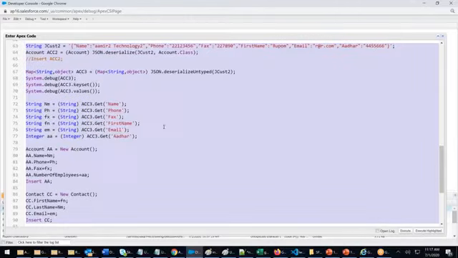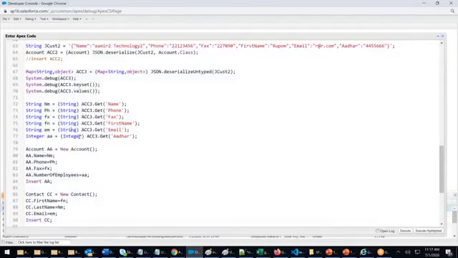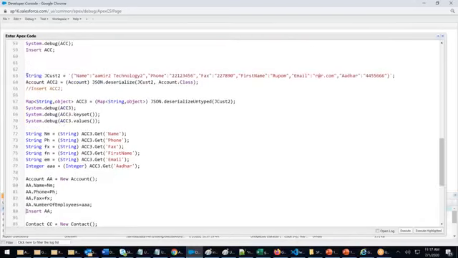Duplicate AA. Why duplicate AA? Here it's AA, here it's AA. Line number 77, here. I will say AAA for Aadhaar, map with AAA. Select everything.